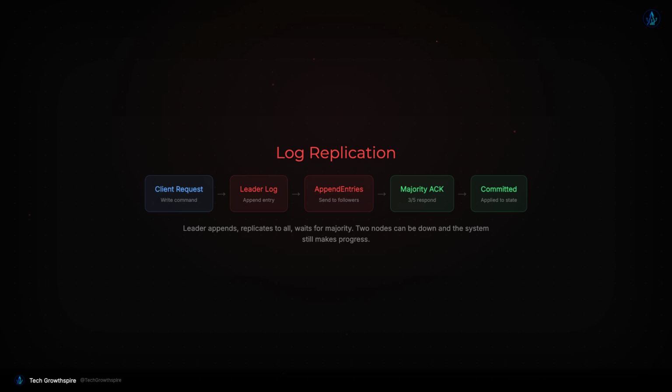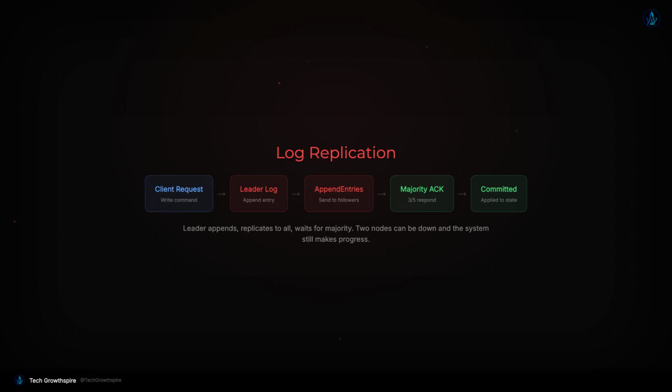Each follower appends the entries to its own log and acknowledges back to the leader. Once the leader receives acknowledgements from a majority of servers, it considers the entry committed and applies it to its state machine. The leader then notifies followers that the entry is committed so they can apply it too. This majority-based approach means the system can tolerate failures.